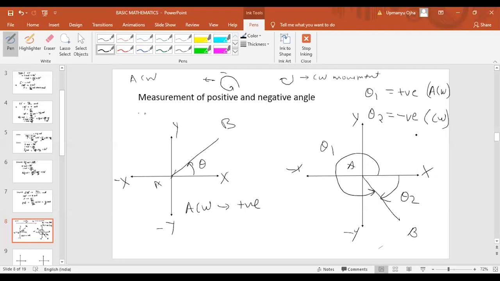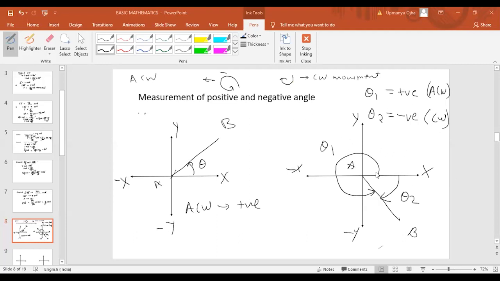Clockwise means negative. So theta 2 will be a negative angle and theta 1 will be a positive angle. Okay, I hope you understood. If you look at graph 2, I have drawn both the cases. One is a positive angle, the other is a negative angle.